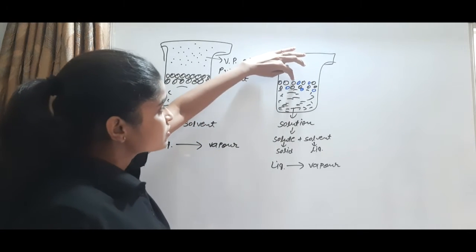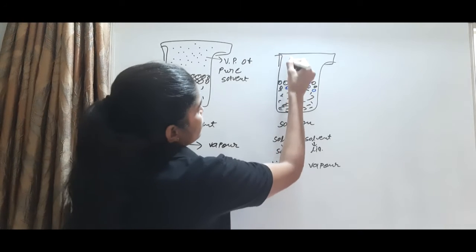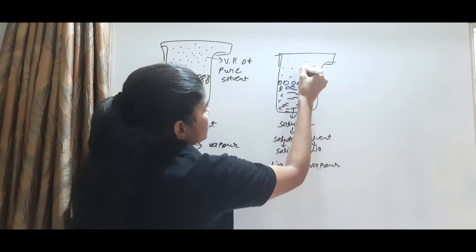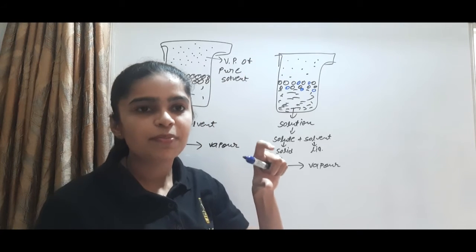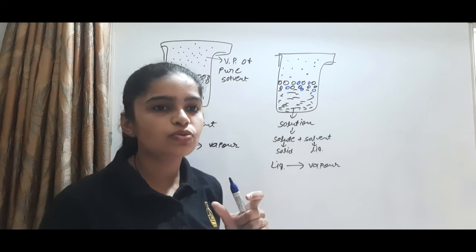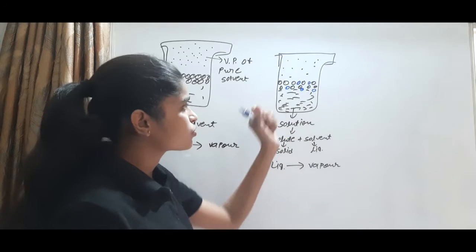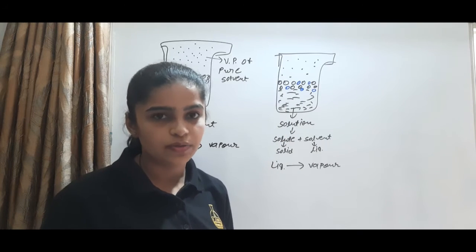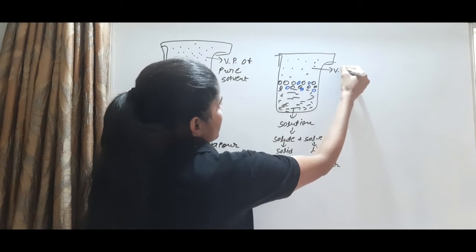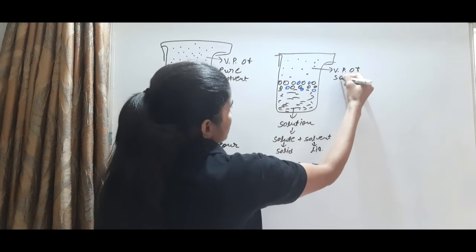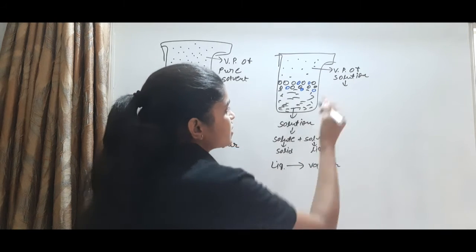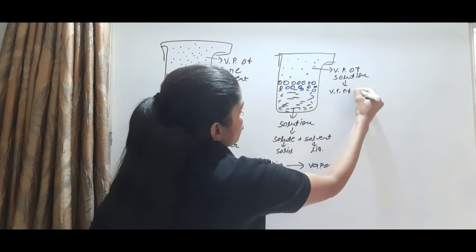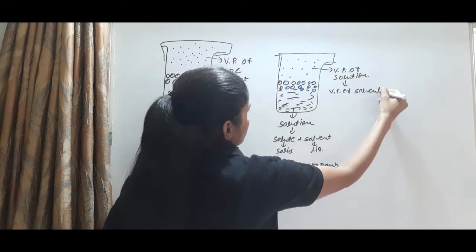So the solvent molecules convert into vapor, but this vapor is less. The vapor formation ratio is less because of the presence of non-volatile solute molecules on the surface. This is the vapor pressure of the solution. And another way to say it is that this is the vapor pressure of the solvent.